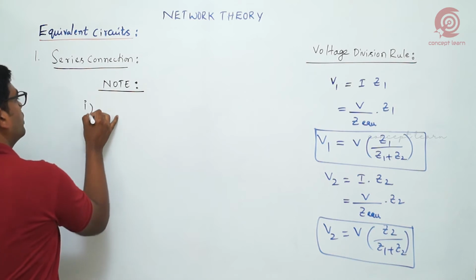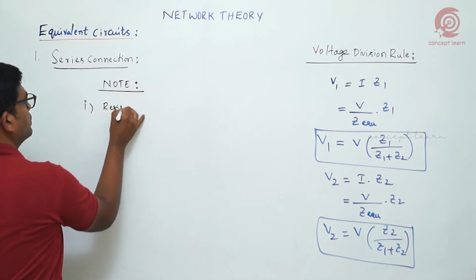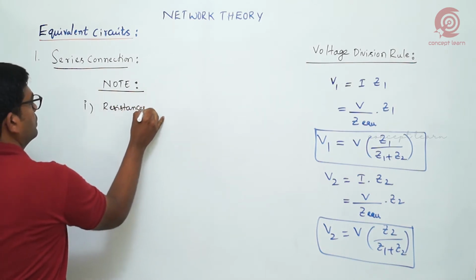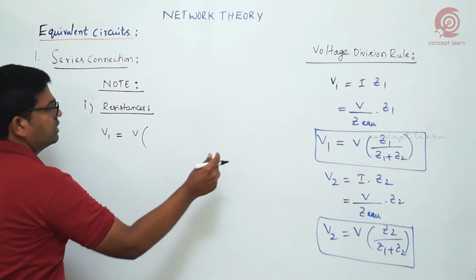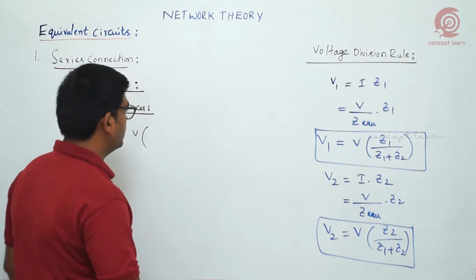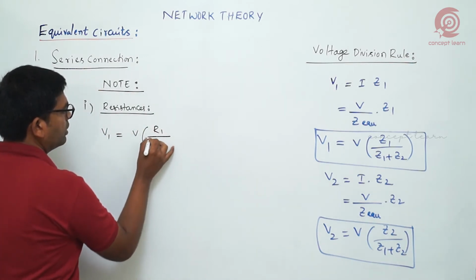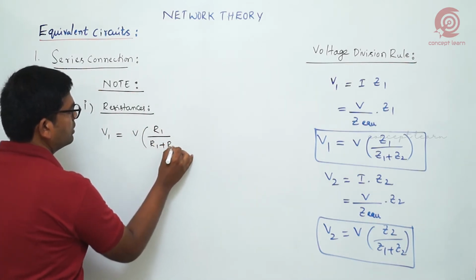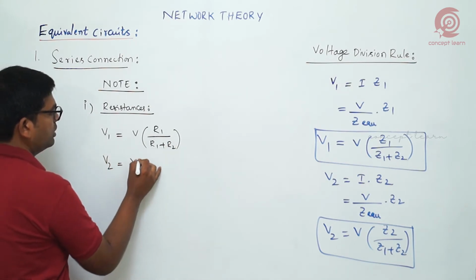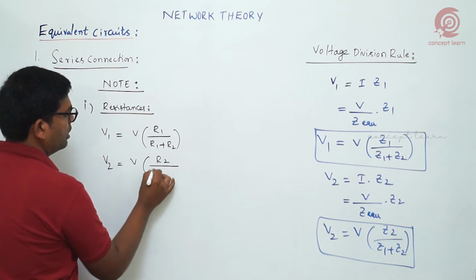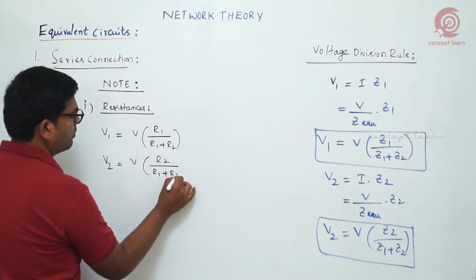First I am writing for resistances. V1 is equal to V into Z, you can replace directly by the resistance, so we get R1 by R1 plus R2. For the second resistance, V2 is V into R2 by R1 plus R2.